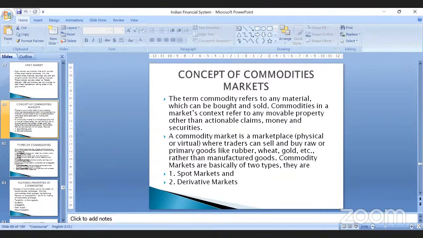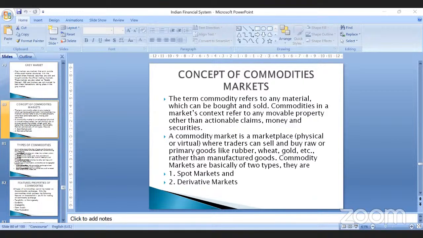This commodity market basically consists of two types of market. You have the spot market, and you have the derivative market. Spot markets are the markets where goods are immediately transferred or delivered to the buyer after the payment is made. Usually they are called mandis or wholesale markets, right? This spot market or wholesale market is a physical marketplace where buyers and sellers meet, buy and sell the goods, and the delivery is done immediately after inspecting that specific commodity.